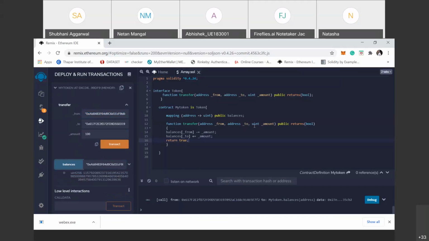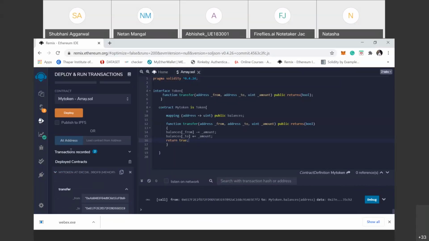here is something wrong. This is 100, but when we copy this address, I think it doesn't show the value minus 100.